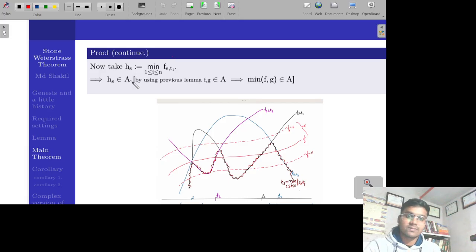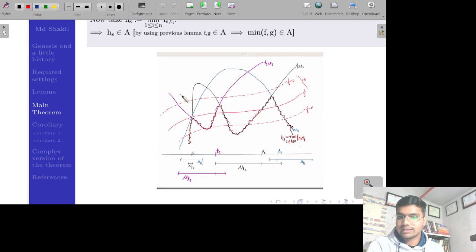By our previous lemma in the first video lecture, if f and g are elements of A, then their minimum will also be an element of A. We had proved this. So this minimum of finitely many terms of A, that is h_s, will also be an element of A.